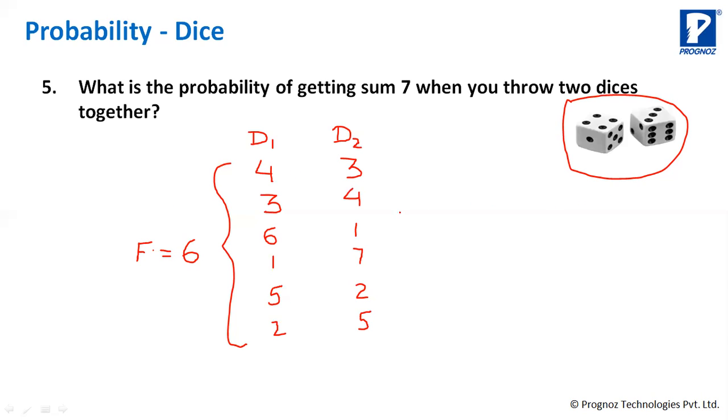Okay, 4 and 3 are different, 3 and 4 are different. So this way you have 6 possible events which are favorable to you.